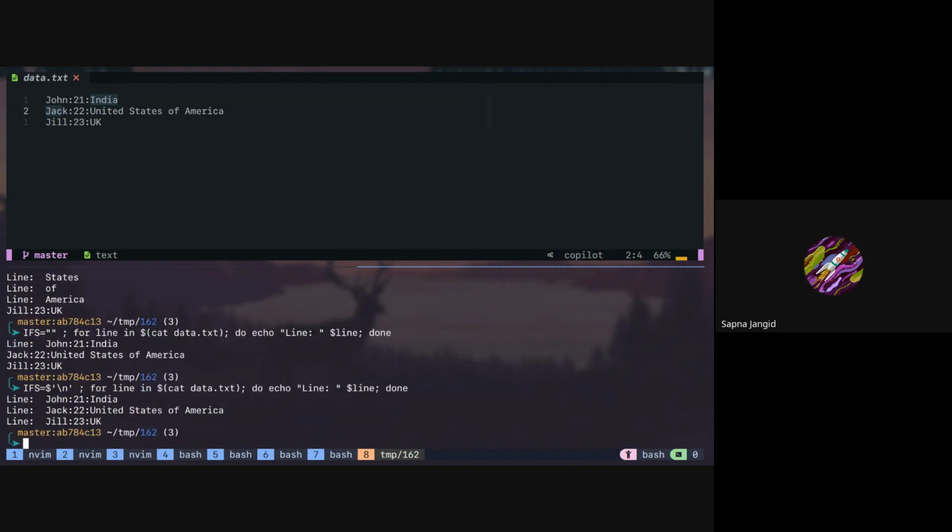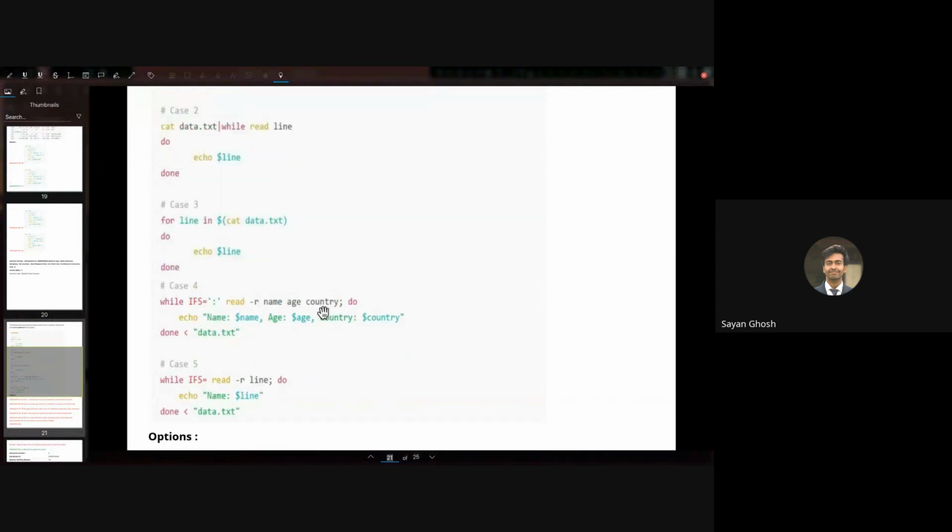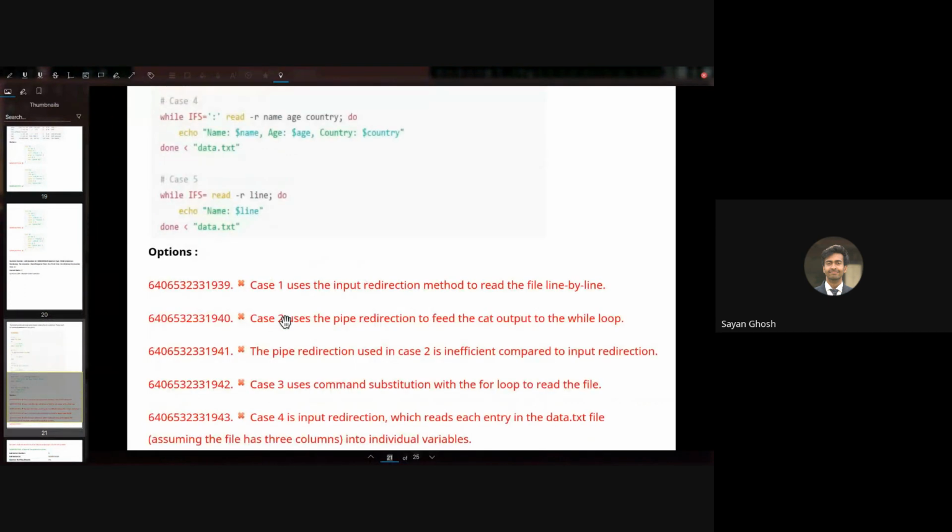Got it. So let's see the next one. The next option is that case 4 is input redirection, which reads each entry in the data.txt file, assuming the file has 3 columns, into individual variables. That is what case 4 is doing. It will read line by line, and each line it will split into the 3 columns: name, age, and country, and store them in 3 different variables.